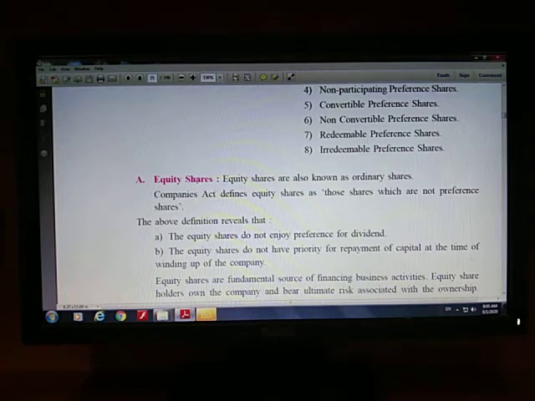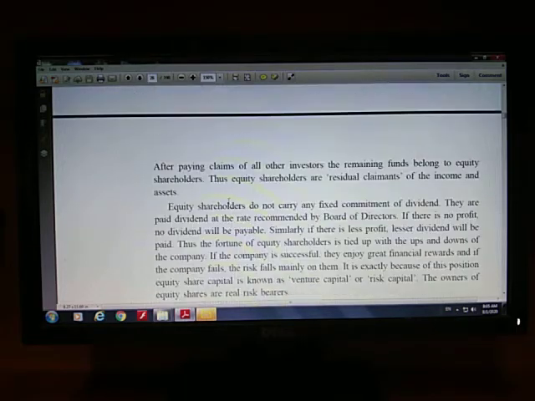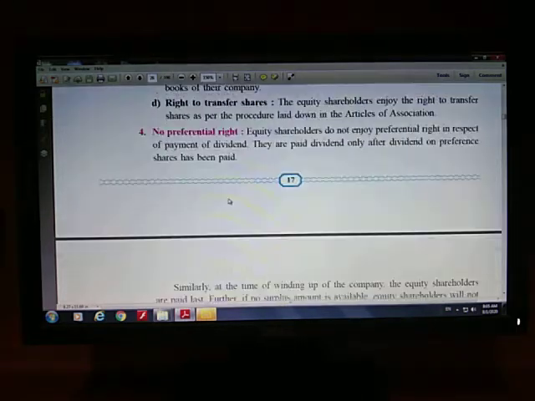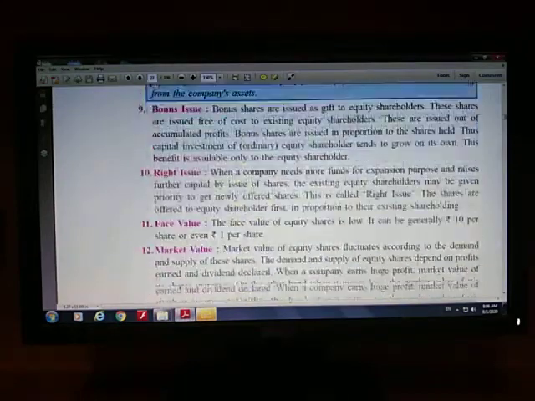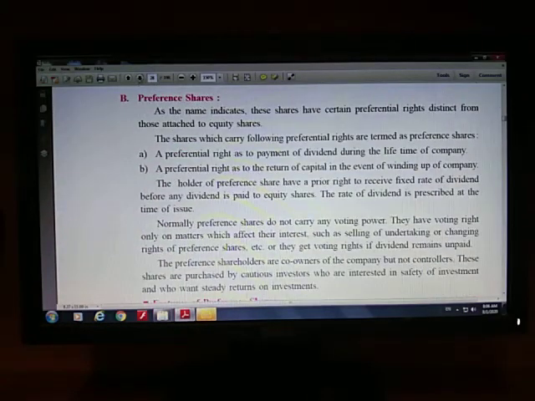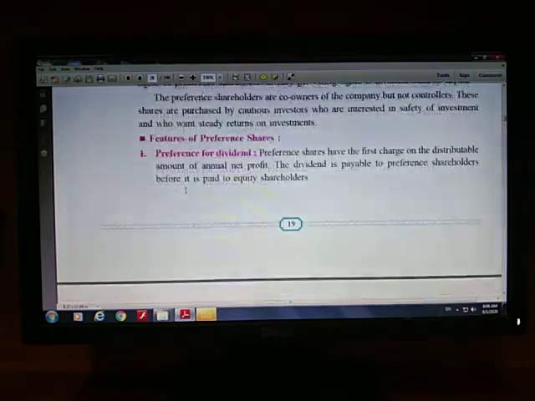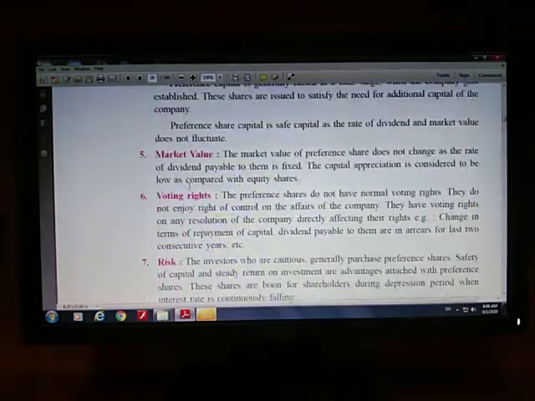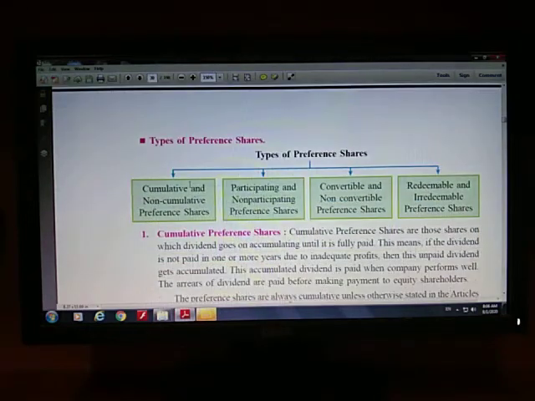A share which is not a preference share is called an equity share, and after that we have studied features of equity share. Then we have studied what preference shares are and what are the different features of preference shares, right? Now in today's lecture we are going to study what are the different types of preference shares.